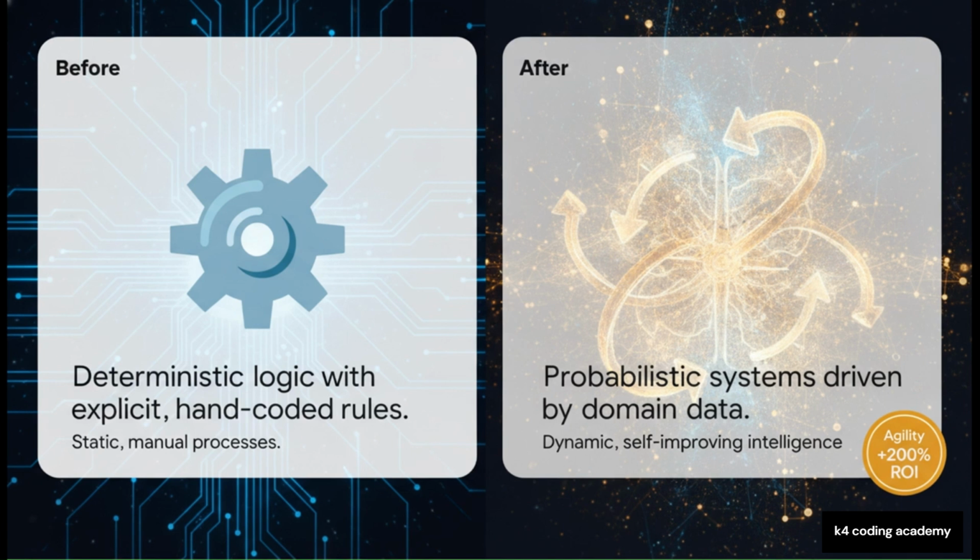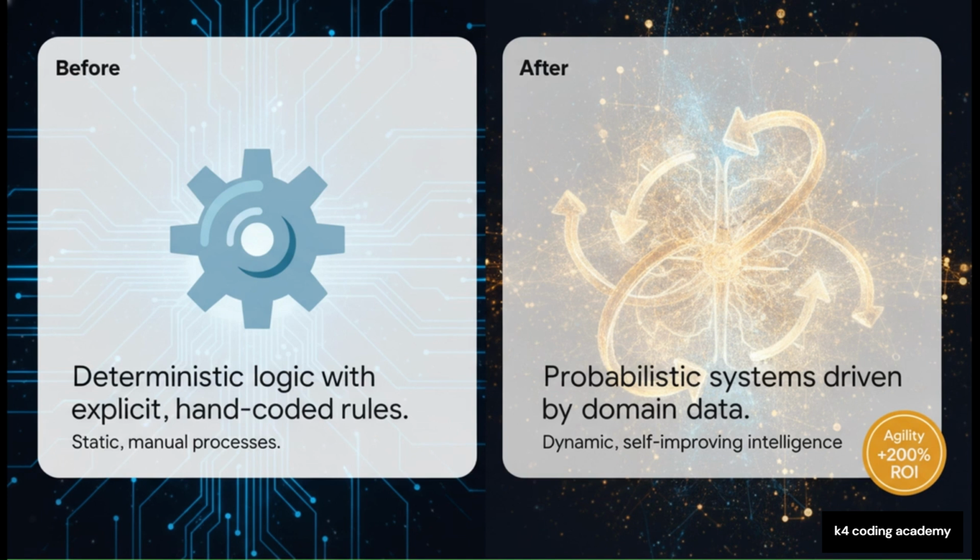To grasp how developers are actually plugging powerful AI into their existing apps right now, we've got to understand a fundamental paradigm shift. We have to draw a really sharp line between traditional software and modern LLM-powered architecture. Look, conventional software is deterministic, right? It relies on explicit, hand-coded logic. It's predictable. You put an input in, it flows through a static, linear pipeline, and you get the exact same output every single time. But LLM-powered systems, completely different beast.